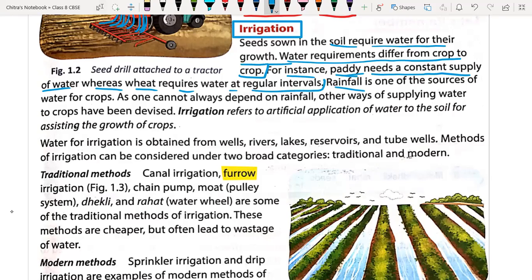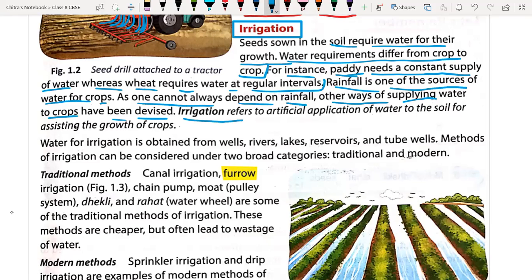Yes, rainfall is one of the sources of water for the crop. Otherwise, we have tube wells, dams, wells, by which we can also provide water to the crop, as one cannot always depend on the rainfall. So other ways of supplying water to the crop have been devised.